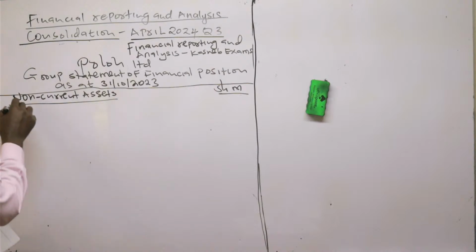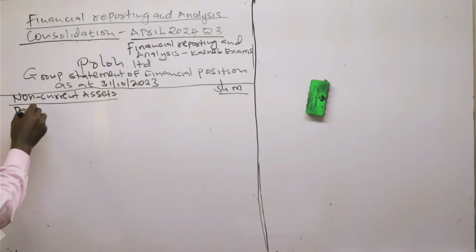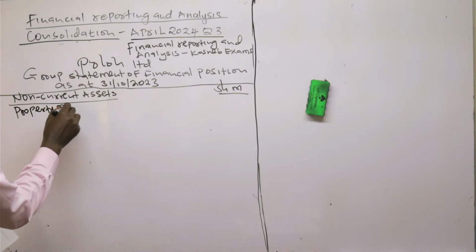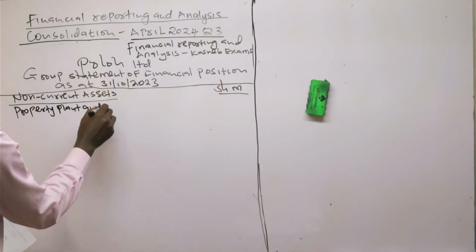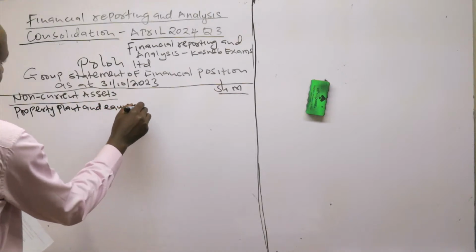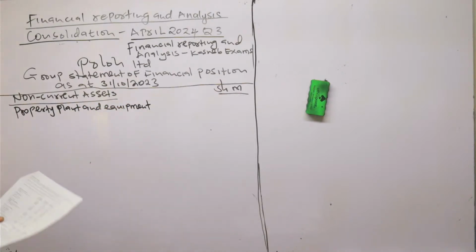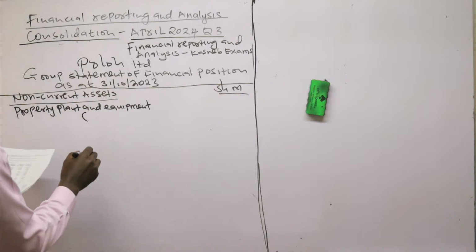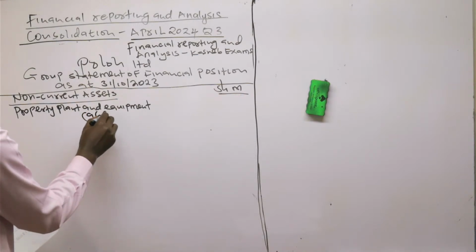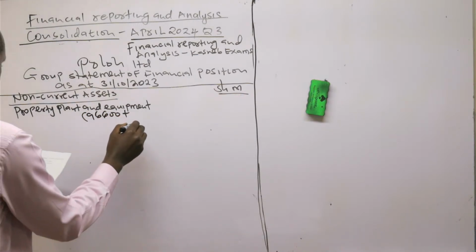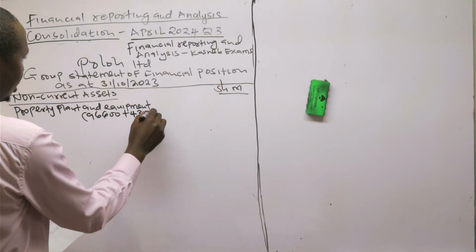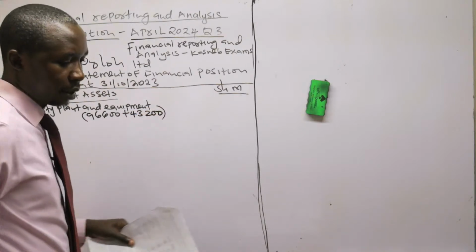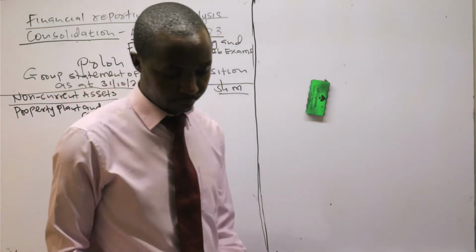So for the non-current assets, the first one is property, plant, and equipment. Of which you take the parent plus subsidiary, 9,600 plus 43,200 plus the 43,200.